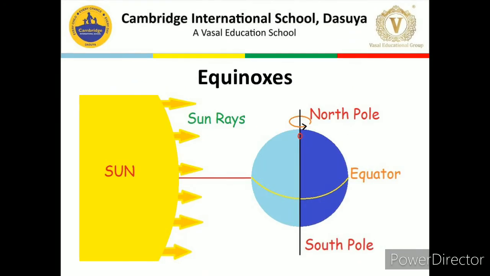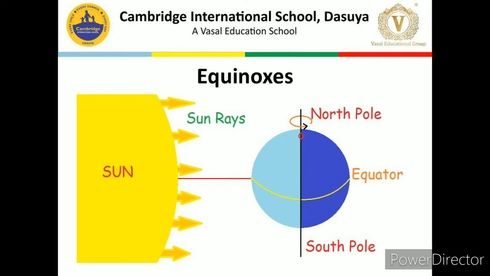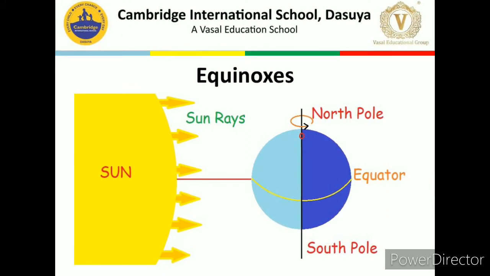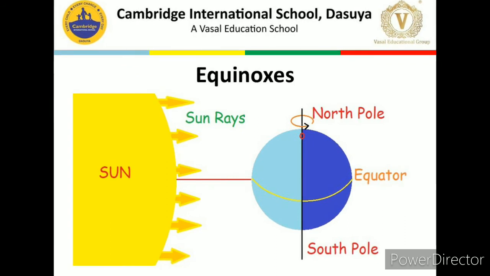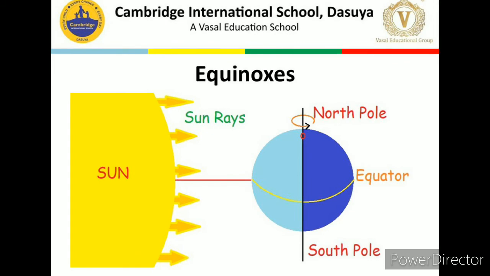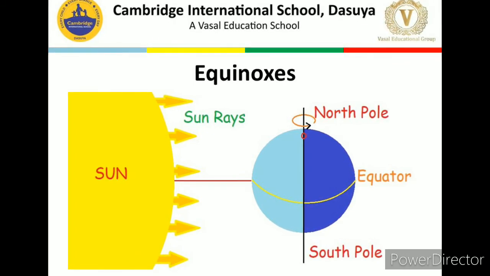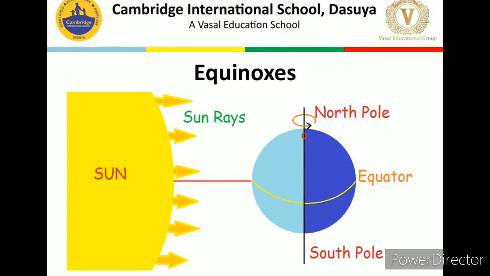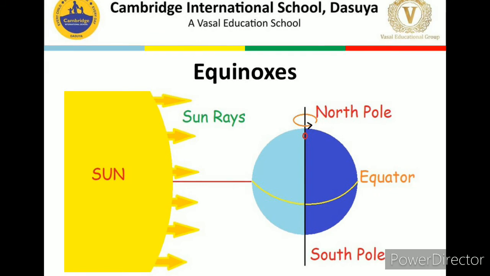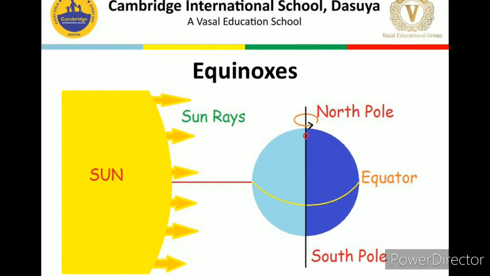Now next one is equinoxes. What is the meaning of equinox? Equinox means equal. So what is equal? We are talking here about day and night. When the rays of the sun fall directly upon the equator, there will be equal day and equal night. As you can see in this image also, there is the equal distribution of day and night portion. The whole earth is divided into two parts, means the equal length of day and the equal length of night. So this position of the earth is called equinox.